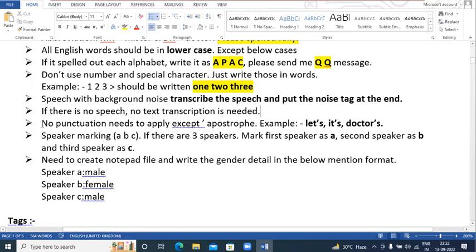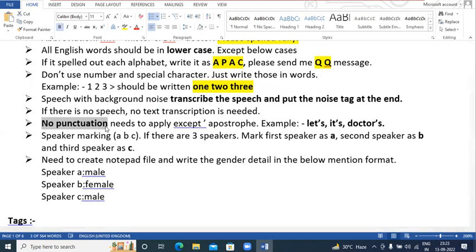Also, while doing the transcriptions, we don't need to apply any punctuation. So what is punctuation? I hope you all are aware. Punctuation is full stop, comma, the exclamation mark, and the inverted comma. We don't need to apply any punctuation.